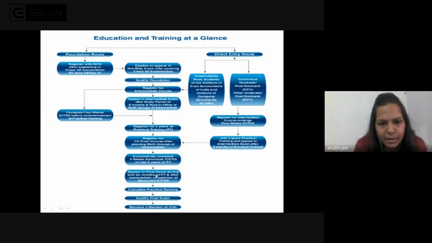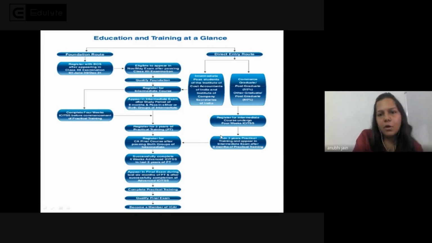After that, you can appear in the final exam during your last 6 months of practical training. As I told you, practical training is for 3 years. So in your last 6 months of practical training, you can appear for the final exam, but only after completion of your advanced ICITSS. If you have not completed your computer training, then you are not eligible to appear for the final examination. So you have to first complete that training, then you can appear for the CA final exam. After that, you complete your practical training, qualify your exam, and become a chartered accountant. So this is the foundation route, as I told you earlier.